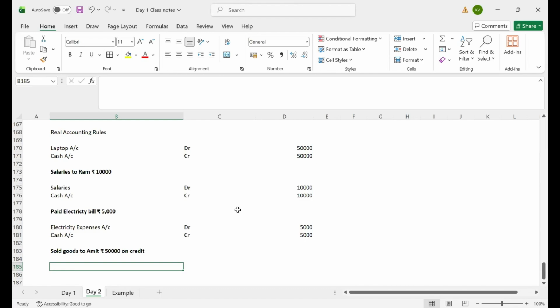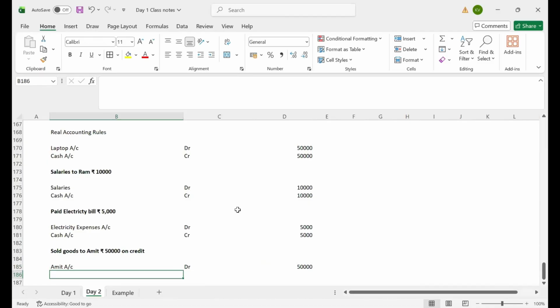Then we need to debit Amit and credit sold goods to Amit. What is this? Revenue, right? As per nominal account, we need to credit incomes. Amit account debit 50,000 as per personal accounting rule. Amit is a person, so we apply the personal accounting rule: debit the giver, credit the receiver. Here Amit is liable to give us 50,000. That's why we are debiting Amit.